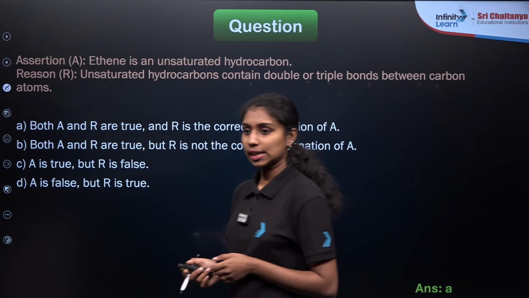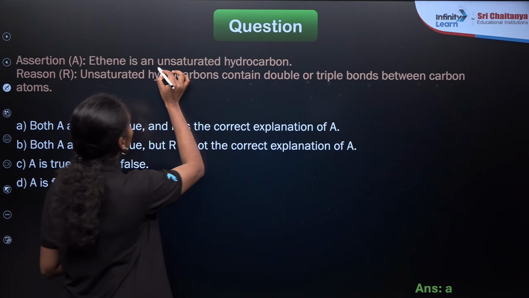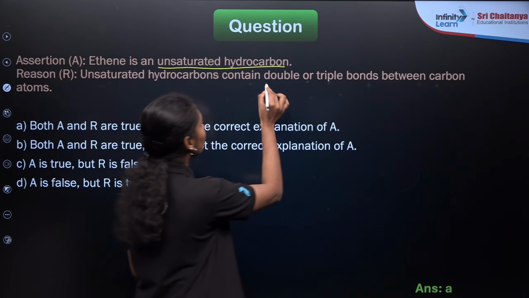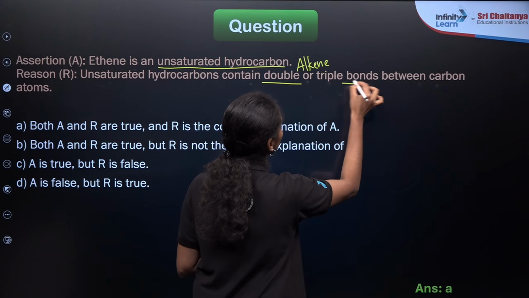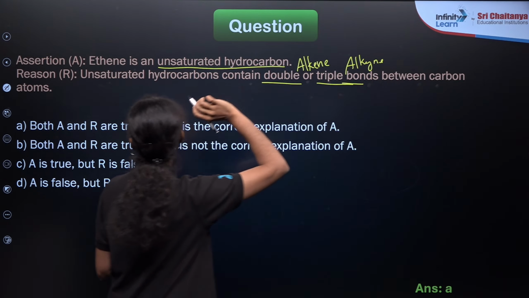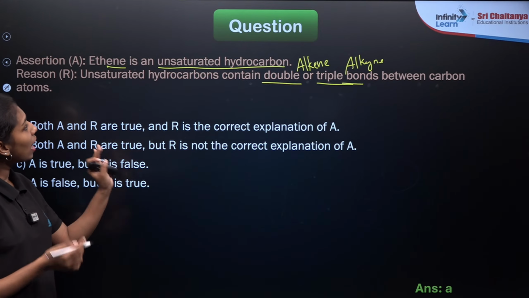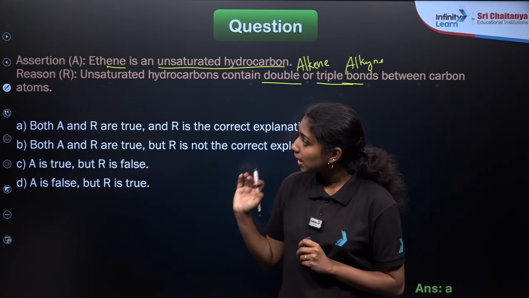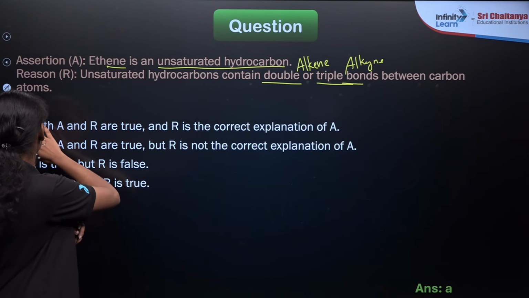Yes, option A is the correct answer, because unsaturated hydrocarbons contain either a double bond or a triple bond. If they contain a double bond, it is an alkene. If they contain a triple bond, it is an alkyne. Here the example given is ethene. Ene stands for the double bonded carbon compound, so it is an unsaturated hydrocarbon. Both the assertion and reason are true, and the reason is the correct explanation, so option A is the correct answer.